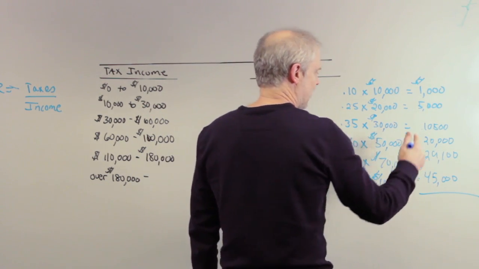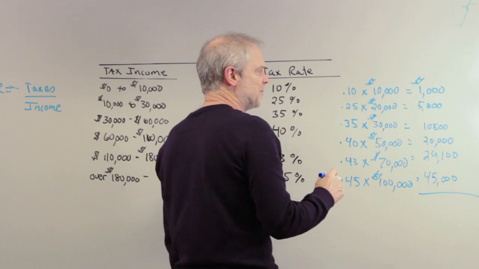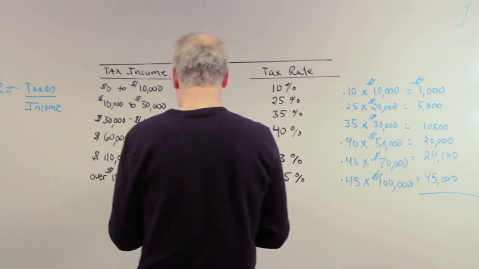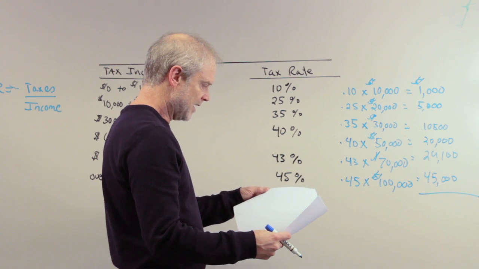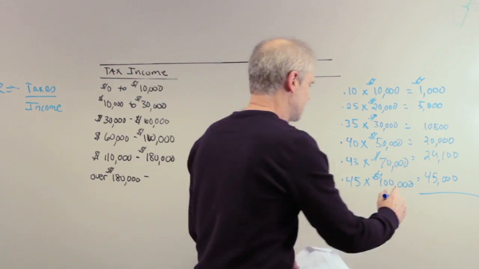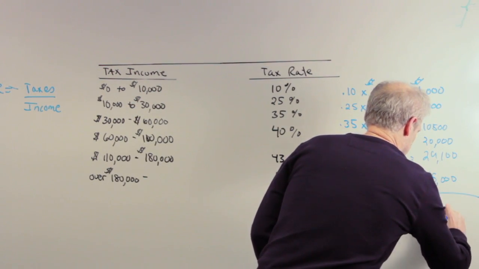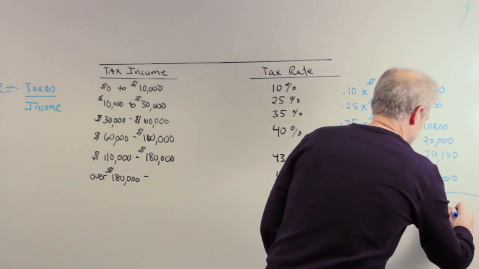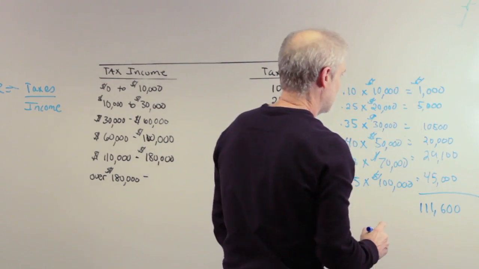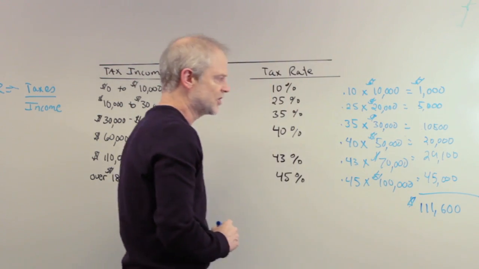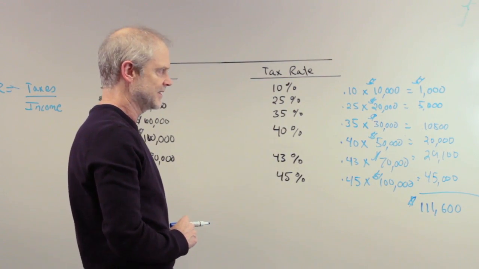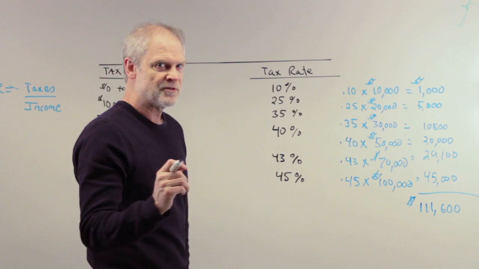Okay. So now, if you add all this up and divide by the person's income, I think the total comes out to be 111,600. I see, yes, there's the 600. So 111,600 is the total amount this person will pay in taxes over an income of $280,000.